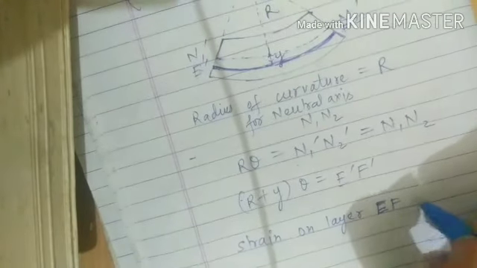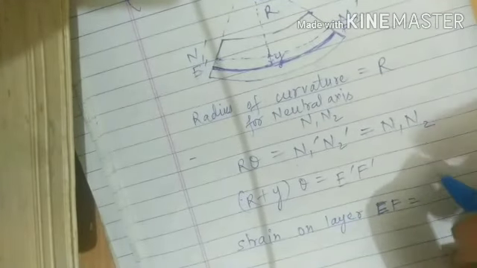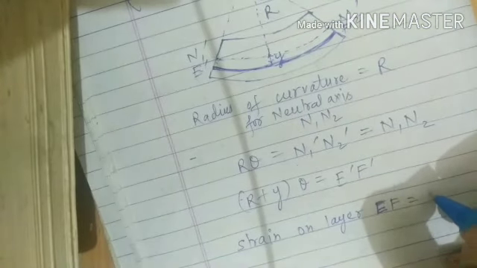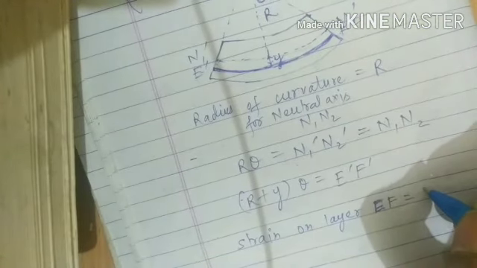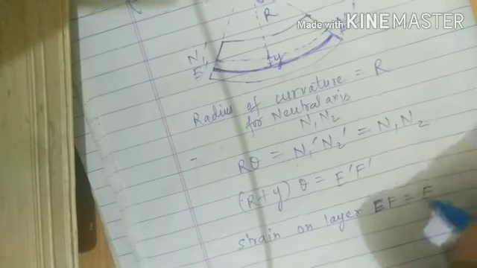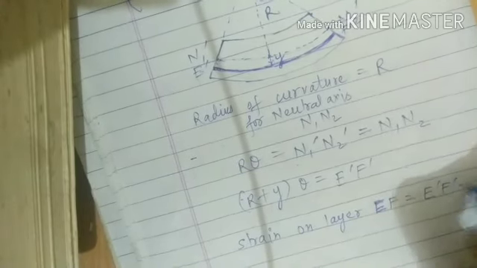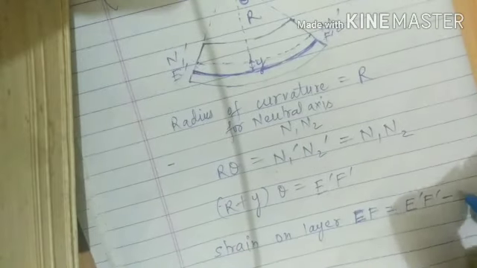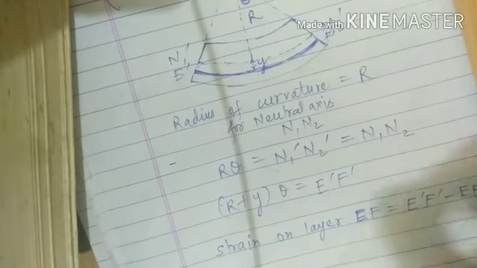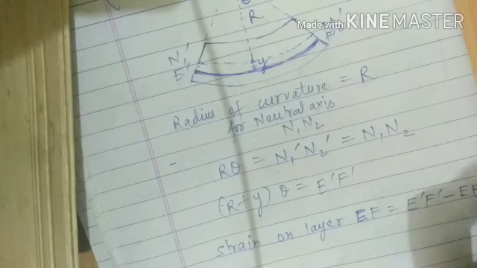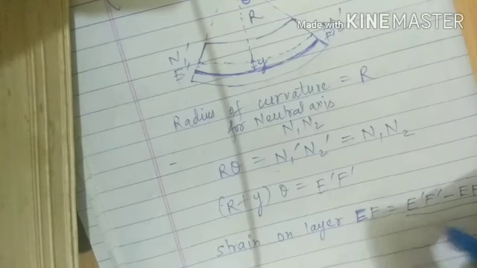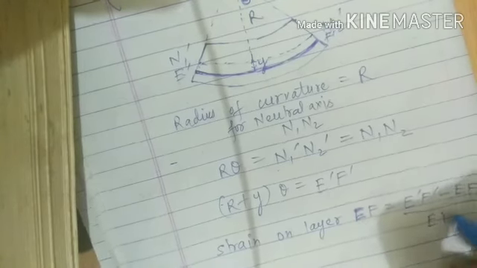Strain on layer EF is equal to change in length divided by original length. The original length was EF, but due to bending, the new length is E dash F dash. So this is the overall change in length, and the original length is EF.